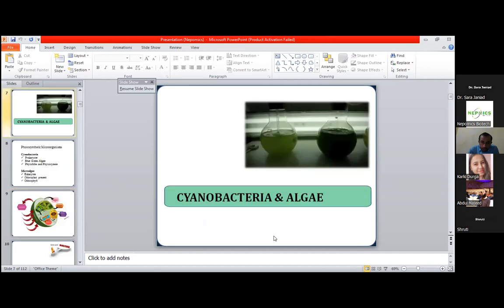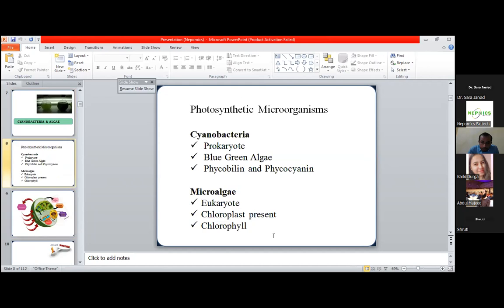What are cyanobacteria and algae? These are photosynthetic microorganisms, and the main differentiating point among them is that cyanobacteria are prokaryotes, whereas microalgae are eukaryotic in nature. Cyanobacteria are also known as blue-green algae. They have different pigments known as phycobilin and phycocyanin, due to which the cyanobacteria appear blue-green in color. However, both of these microorganisms have chlorophyll in their cells.